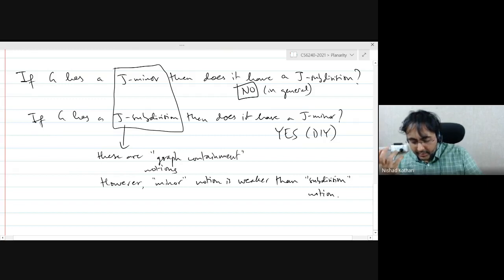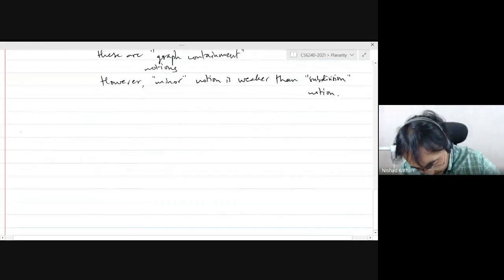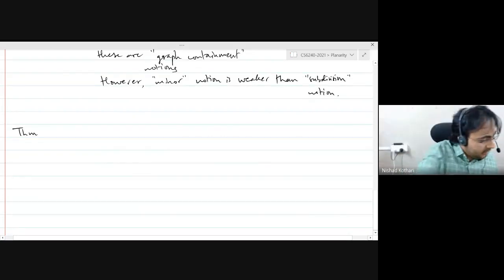Good. So why are we discussing all of this stuff when what we want to prove is Kuratowski's theorem, which is about subdivisions? Why talk about minors at all? Well, the reason is we will actually not prove Kuratowski's theorem. We will prove a similar theorem by Wagner, which instead of subdivisions talks about minors. Okay, and on the assignment you will be proving that Wagner's theorem implies Kuratowski's theorem. Okay, so this is Wagner's theorem. Let me see the number.